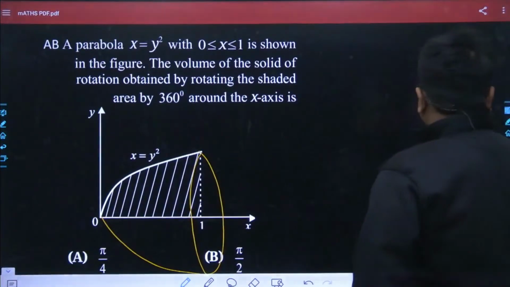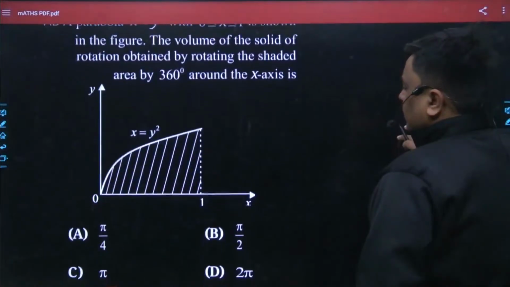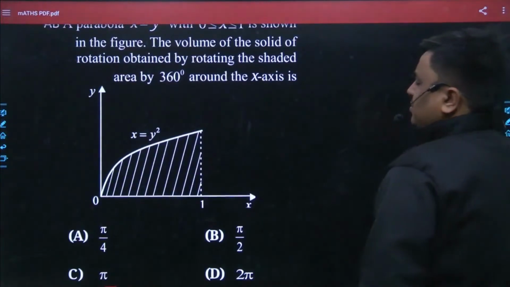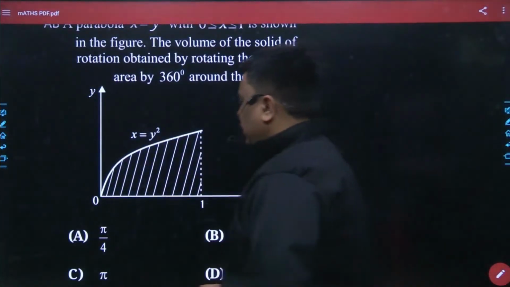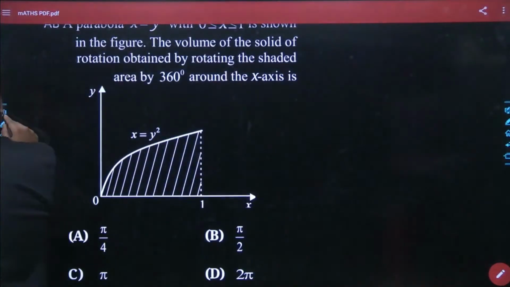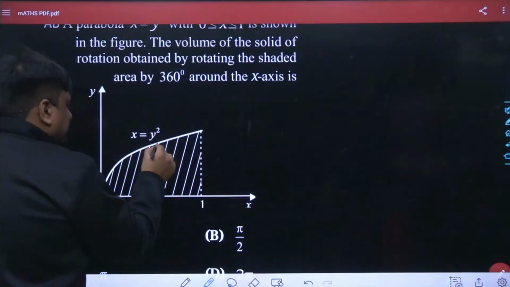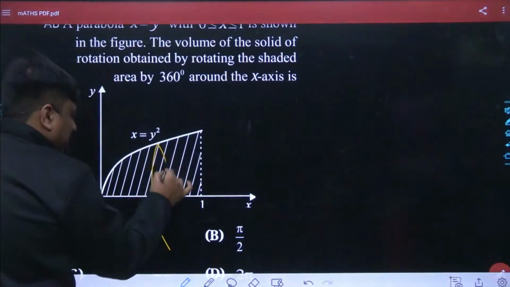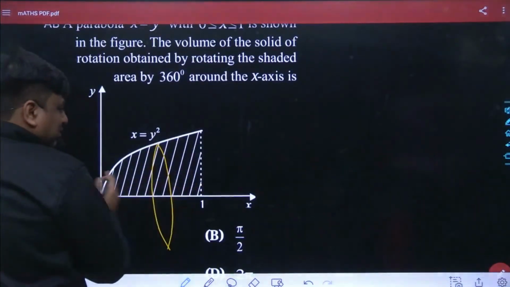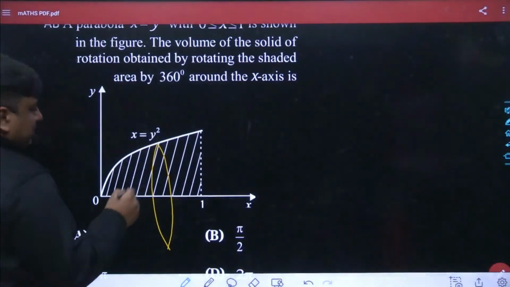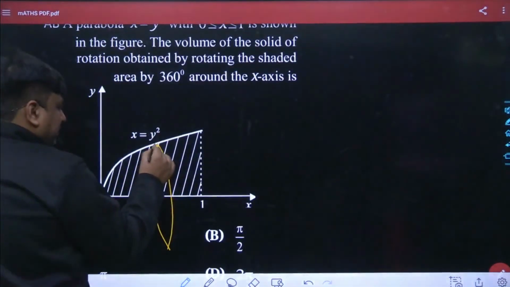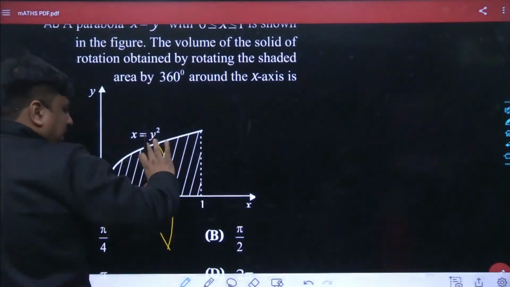My dear friend, so whenever you had a problem related to the rotation, two kinds of rotation may exist, taking the reference of x-axis or taking the reference of y-axis. See what we had to do, if you had to find its volume, the best way is, see, it is going to make a circle, and the radius of the circle has been continuously changing as I have been moving from x is equals to 0 to 1. May I know what had been the radius over here? The radius has been quite the same as y. And here the y is been a function of x.